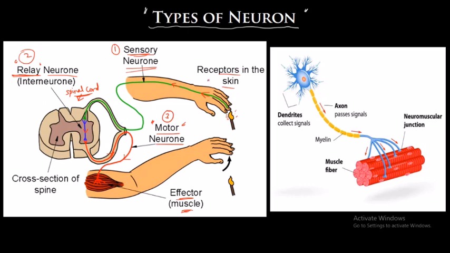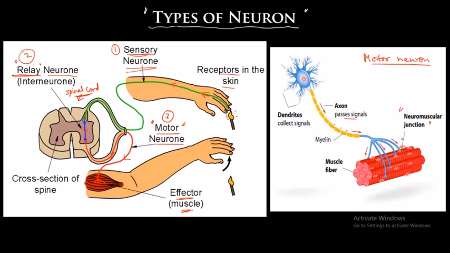Now here, for example, we are seeing the structure of a motor neuron. This is the cell body. These are the dendrites. The signal will pass through the axon. These are the myelin sheaths. The periodic gaps in between are known as the nodes of Ranvier, and the electrical signal will go through the axon terminal. Where will it go? It will go into the neuromuscular junction. This junction is known as the neuromuscular junction.